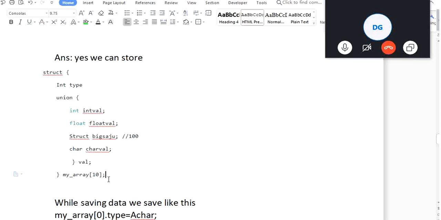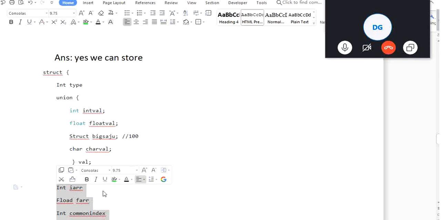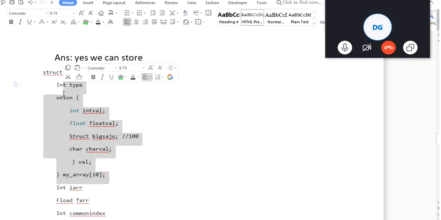We are having n number of methods to handle that condition. We can have two separate arrays and a common index will help in this. You understand? We can have a simple integer array and a float array. So this can be the integer array, this can be the float array, and we can have a common index. So this will help. If it is 10 elements, then this is 40 and this is 40, so 80 bytes. This is 84 bytes versus what you can see here.